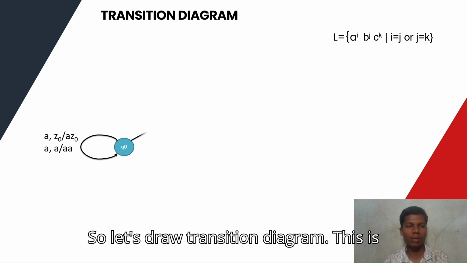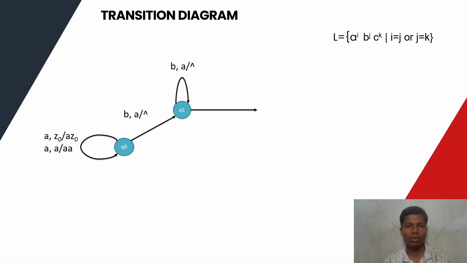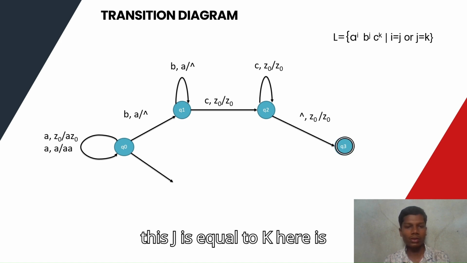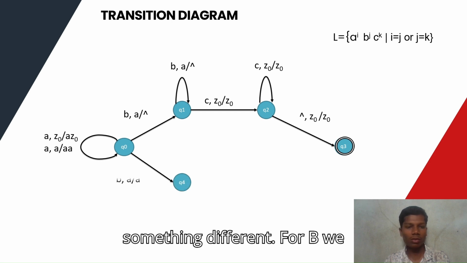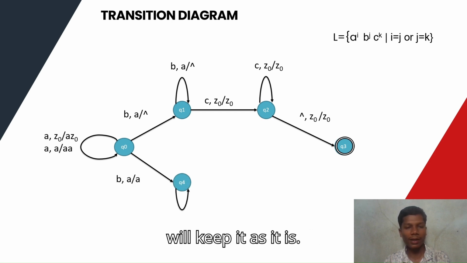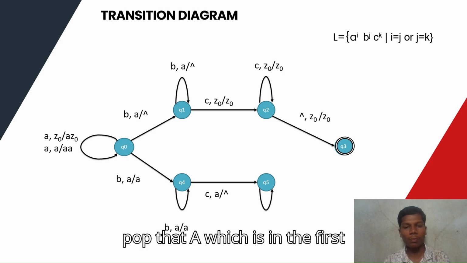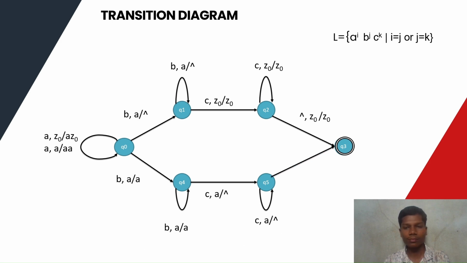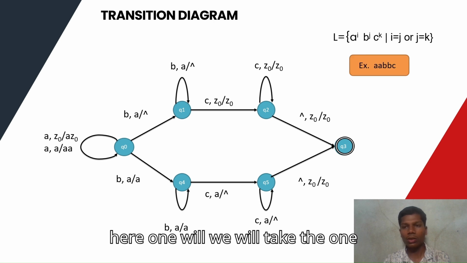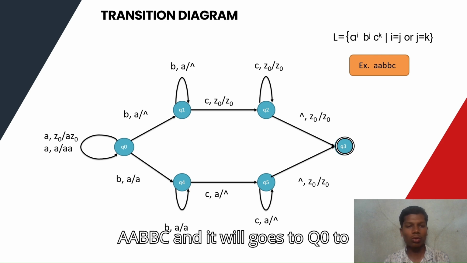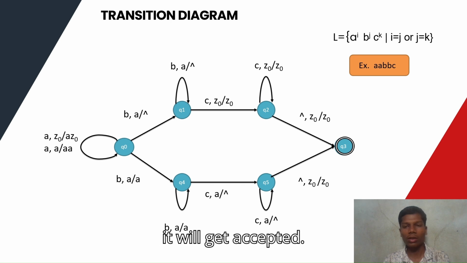So let's draw the transition diagram. This is the same as the previous one; we saw it in the previous question. From this, for the j = k branch, here is something different. For B we will keep it as it is, and when C comes, we will pop that A which was pushed in the first state. When null comes, we will not change the stack, and we will go to the final state. Here we will take one example, A B B C C, A B B C, and it will go from Q naught to Q1, Q1 to Q2, and Q3, and it will get accepted.